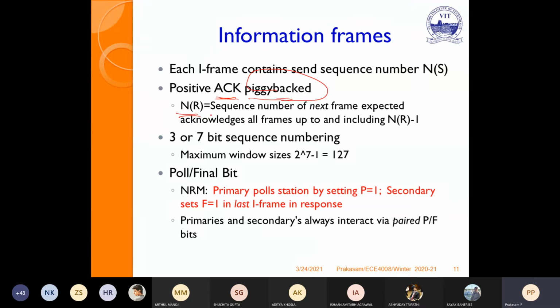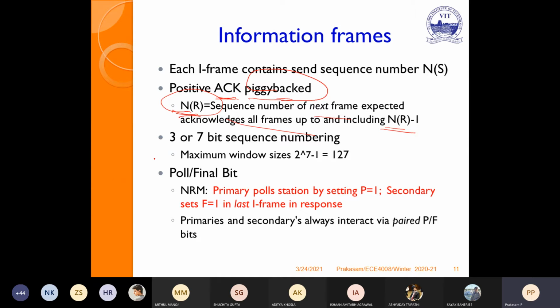So the sequence number up to NR minus 1 I have received, and I am waiting to receive the NR sequence number. So in the information frame itself, you can represent the sequence number, and similarly piggyback the positive acknowledgement by means of the NR, the receive sequence number.